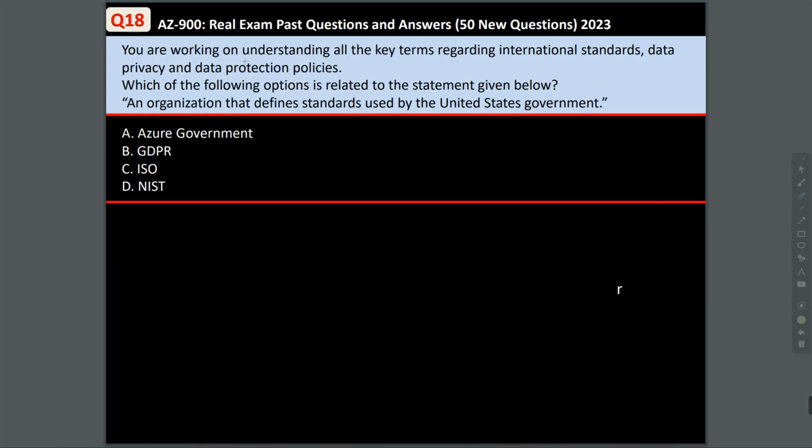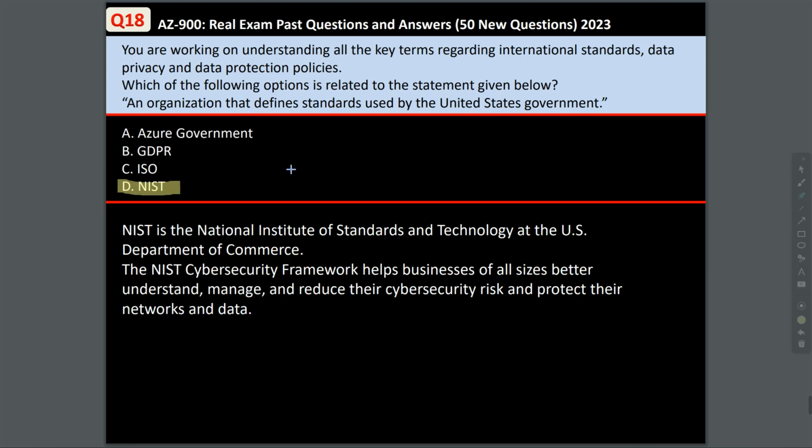Question 18. You're working on understanding all the key terms regarding international standards, data privacy, and data protection policies. Which of the following options is related to the statement given below? An organization that defines standards used by the United States government. Now, you can see Azure Government, GDPR, ISO, and NIST. NIST is the National Institute of Standards and Technology at the U.S. Department of Commerce. NIST's cybersecurity framework helps businesses of all sizes better understand, manage, and reduce their cybersecurity risk and protect their network and data. So the answer is D.